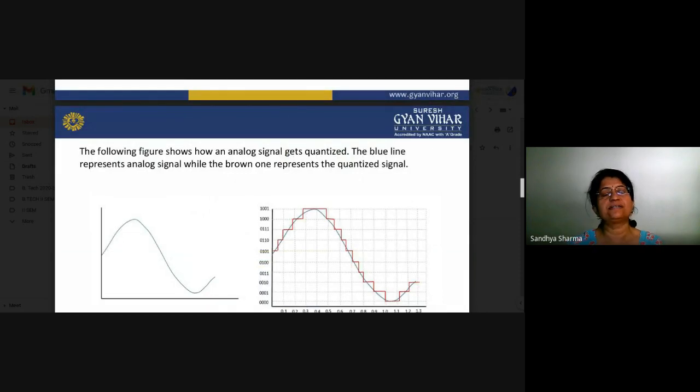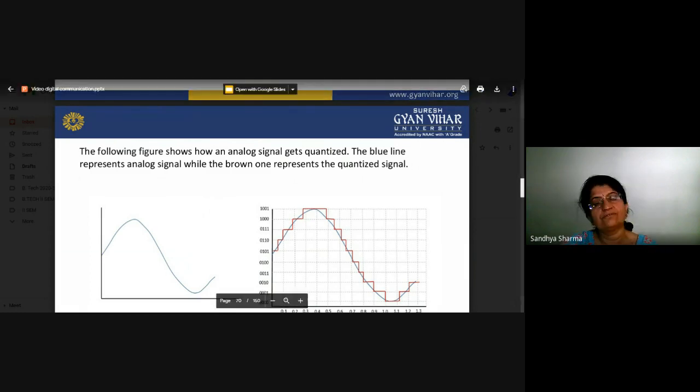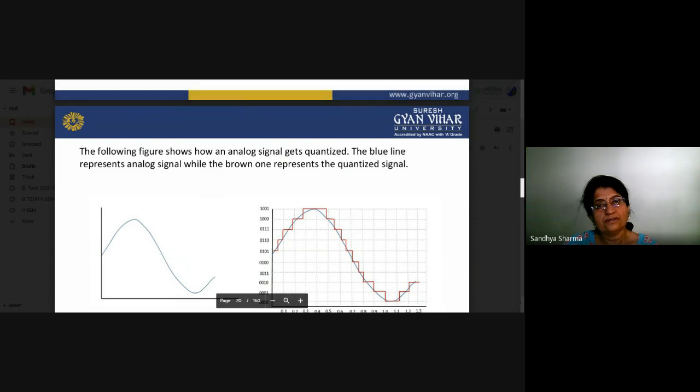So first of all there are discrete levels, and you have to work out the number of bits you have to use, and according to that you have to design your discrete levels. By using the discrete levels we can convert our analog input to the digital output.